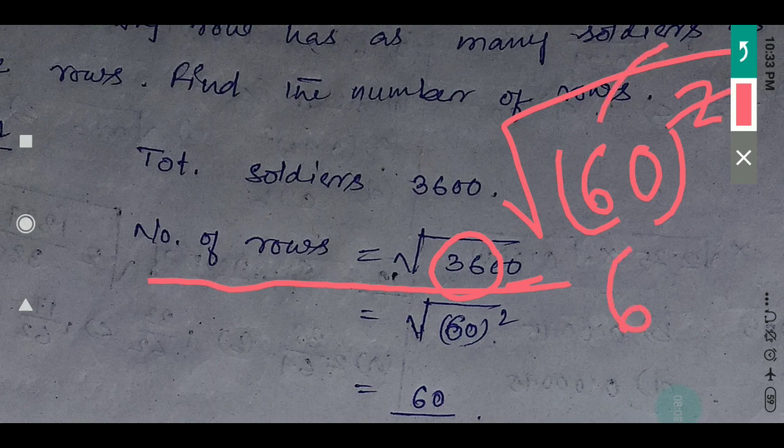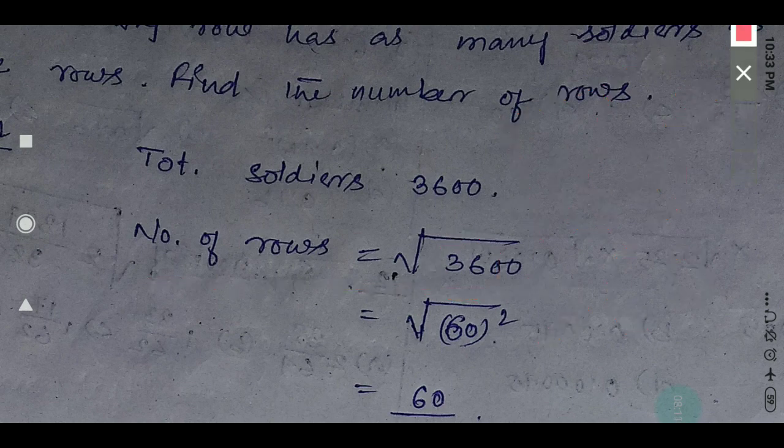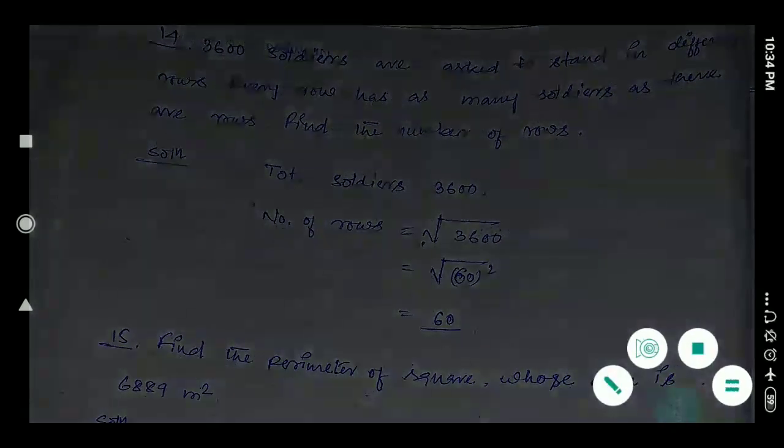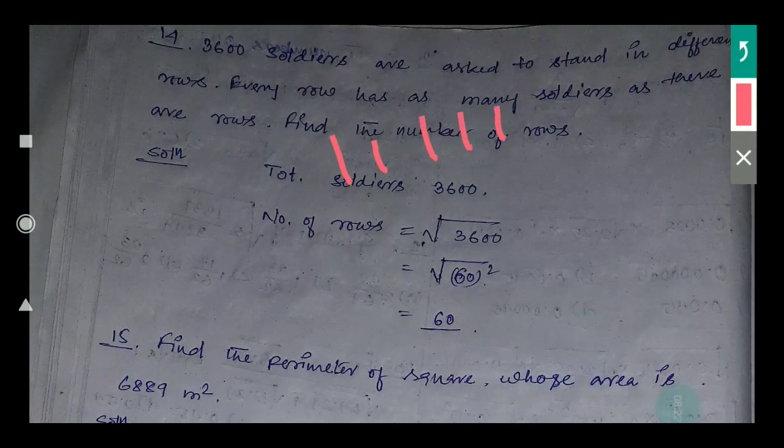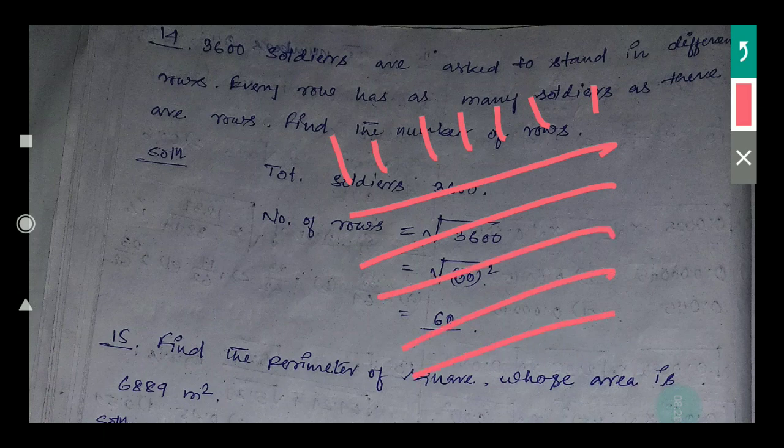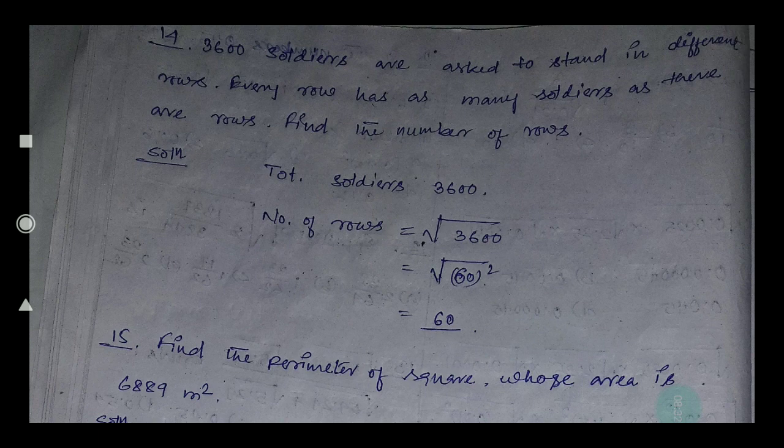Now what will be there? Only 60. So that means in each row 60 soldiers will stand, and the number of rows will be 60. Okay, that means 60 soldiers will be there, and the number of rows will also be 60. Then only it will be a square. That means this side and this side both will be the same. So the question, find the number of rows, or it can be asked, find the number of soldiers in each row. Then also it will be how much?